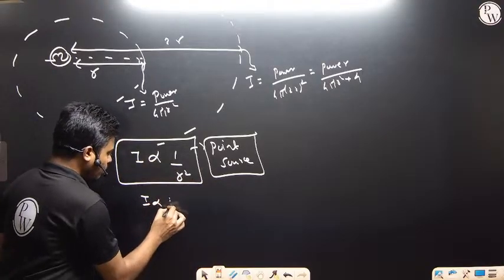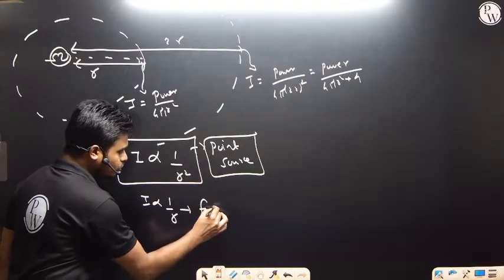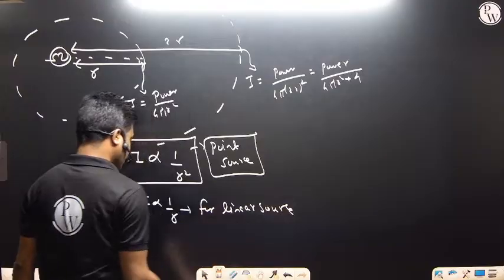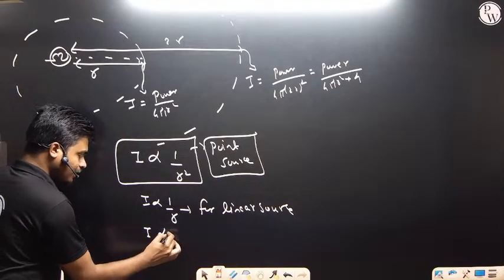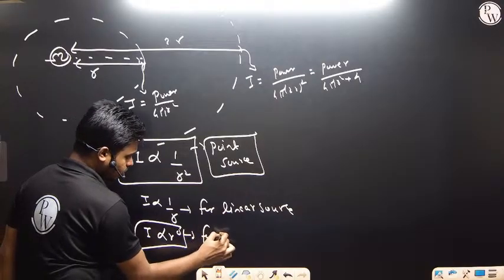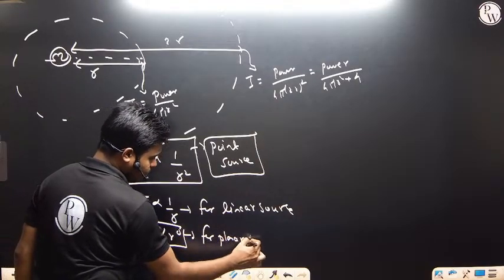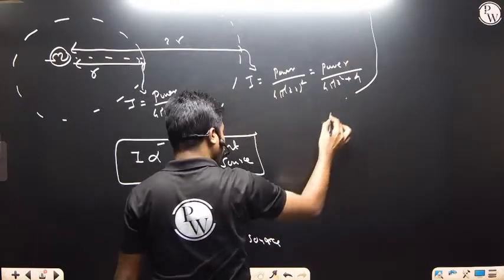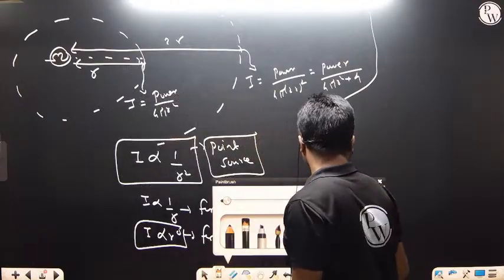I is inversely proportional to r. This is for a linear source of light. And the last one, I is proportional to r to the power 0. This is for a planar source. This is what we should keep in mind while solving problems on the intensity of light, where r is the distance from the source.